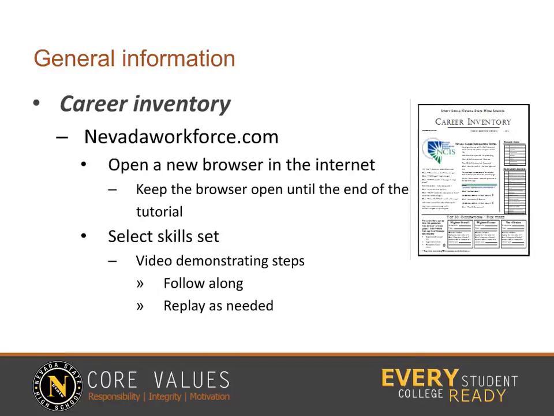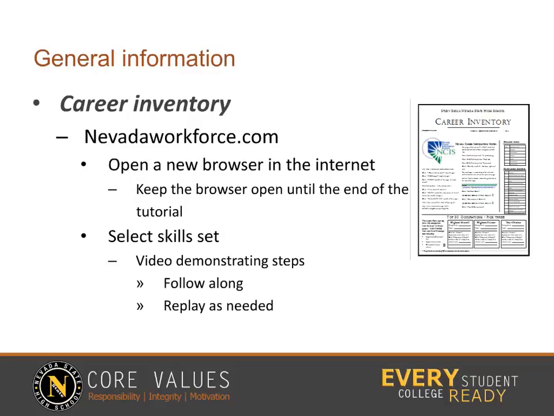We are now ready to begin your career inventory. The activity sheet has the steps written down for you. You will need to open a new browser on the internet and keep this window and website open for the rest of this tutorial. Watch along as the tutorial walks you through the steps on the next slide, and you will see a video showing you exactly what to do.